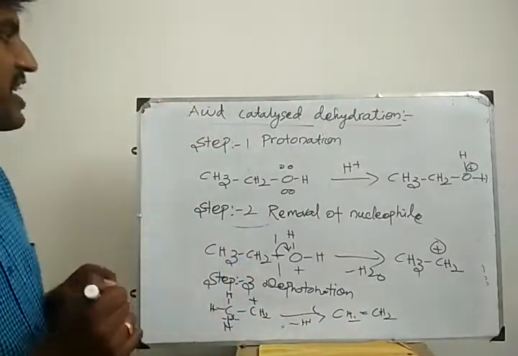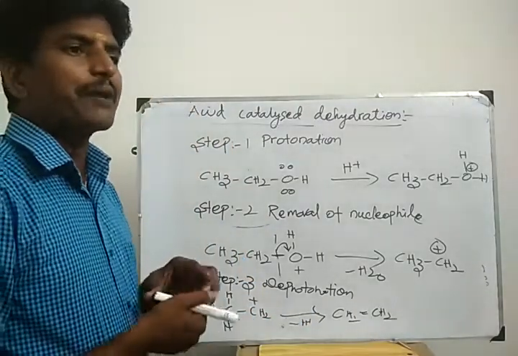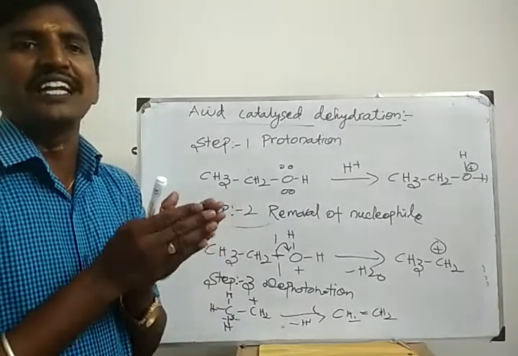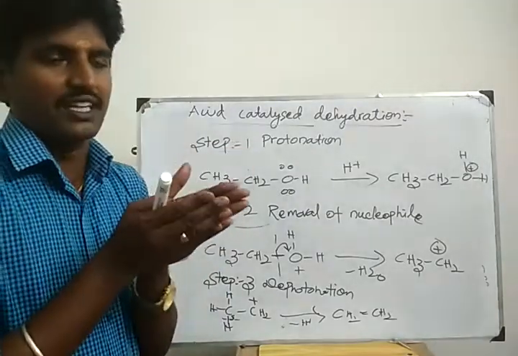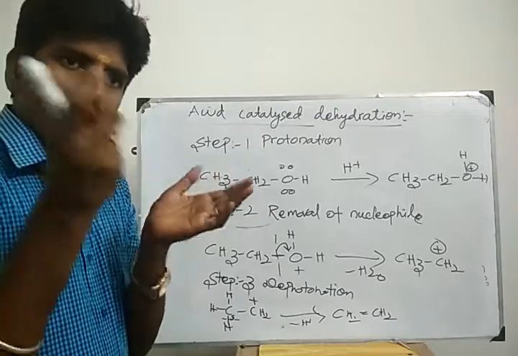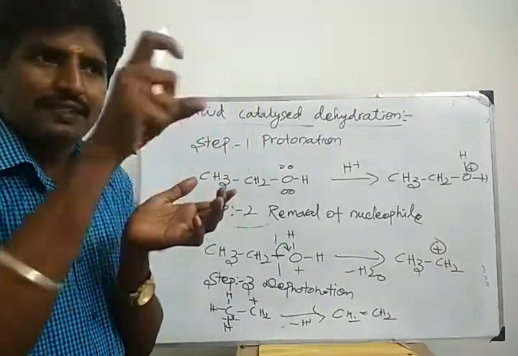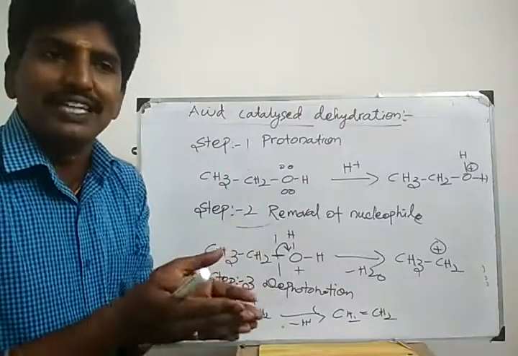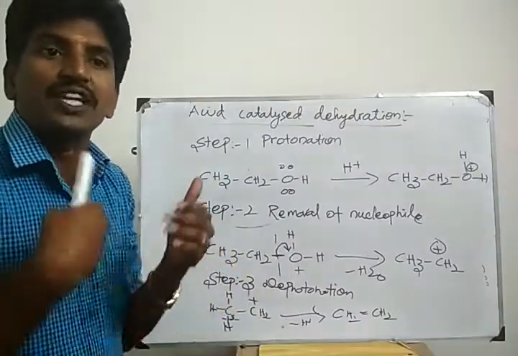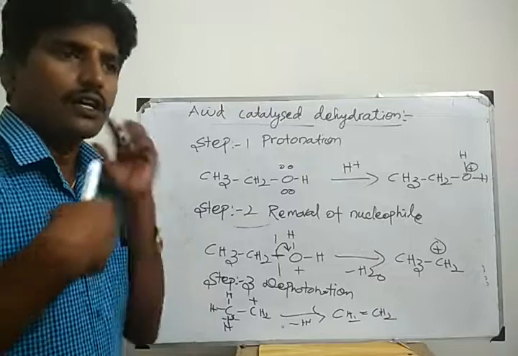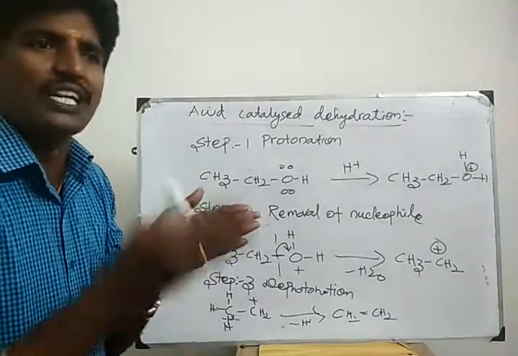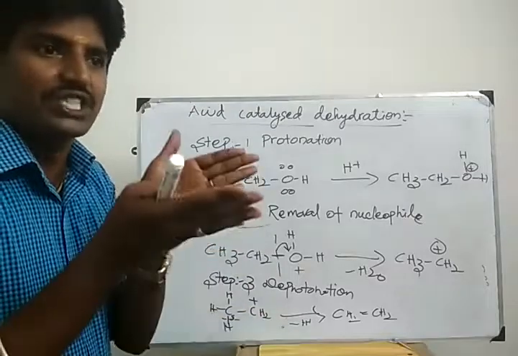This is the dehydration process in a primary alcohol. A primary alcohol is not easily involved in the dehydration process. It is too difficult. What's the reason? Compare primary, secondary, tertiary alcohol. Due to tertiary carbocation stability, tertiary alcohol is involved in the dehydration process very easily, but primary alcohol is not involved in the dehydration process. It is too difficult.